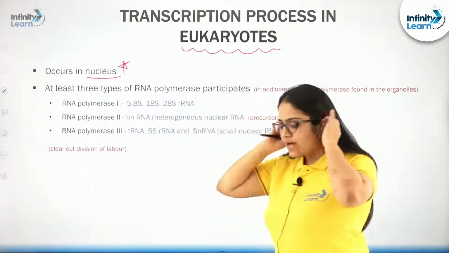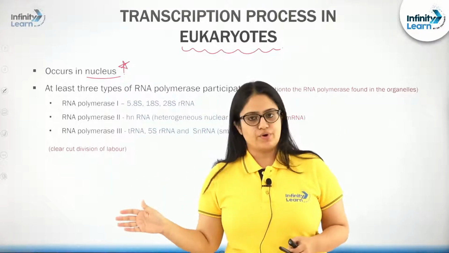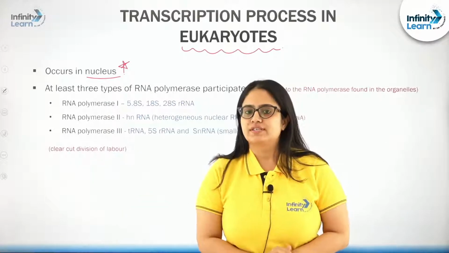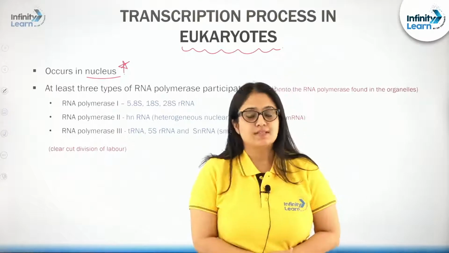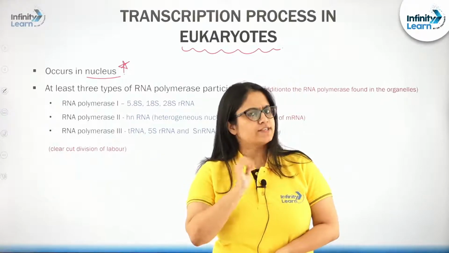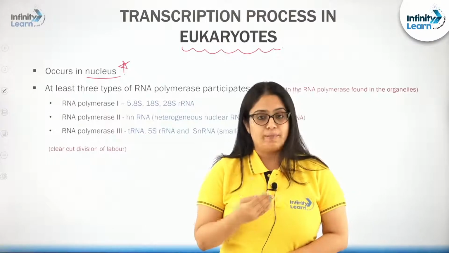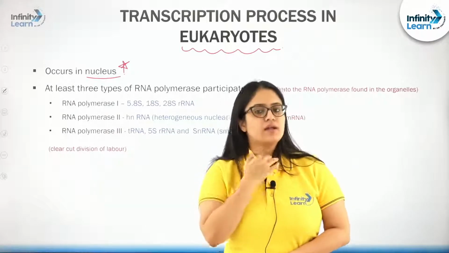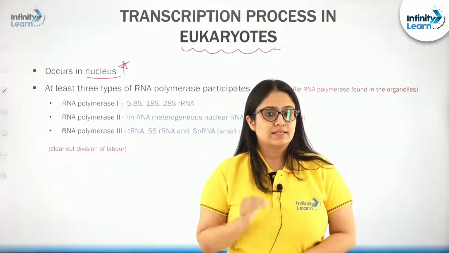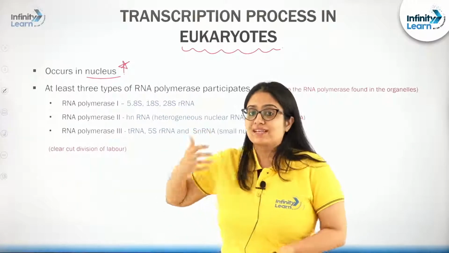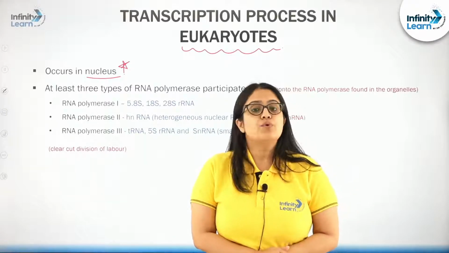Now, students, let us compare the process of transcription in a prokaryotic cell and a eukaryotic cell before I start explaining how this process takes place inside a eukaryotic cell. So, listen very carefully. There are two additional complexities that come during the process of transcription when it takes place in a eukaryotic cell.